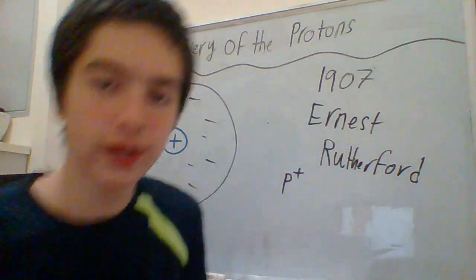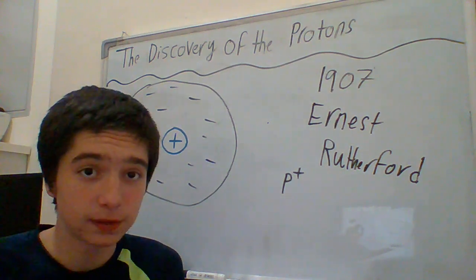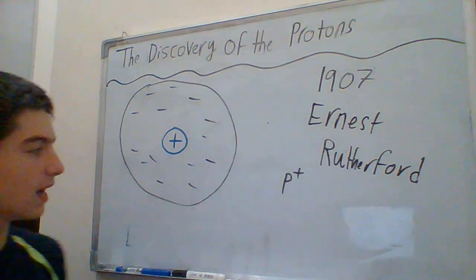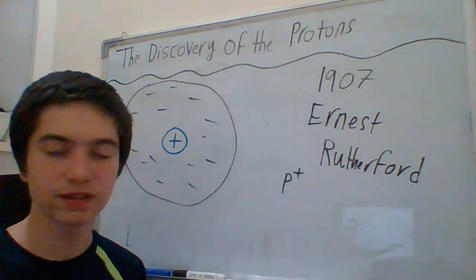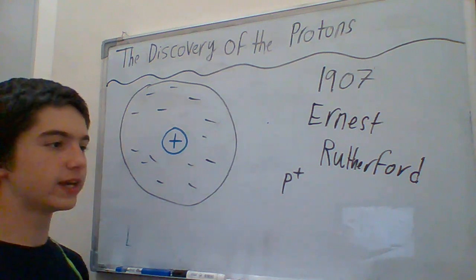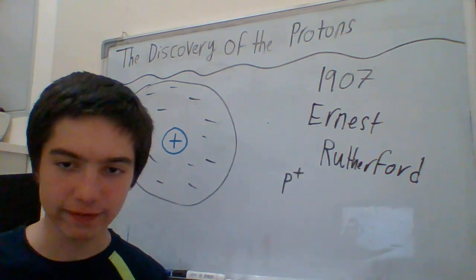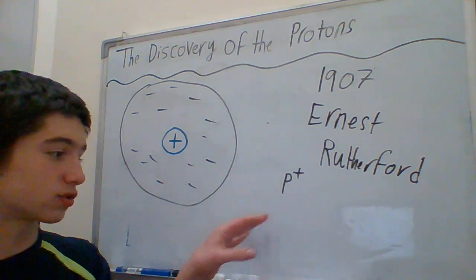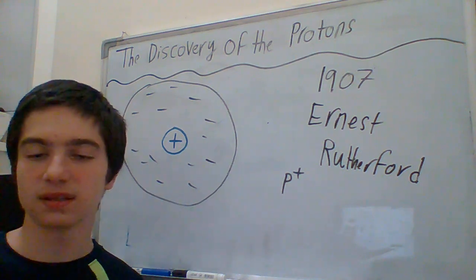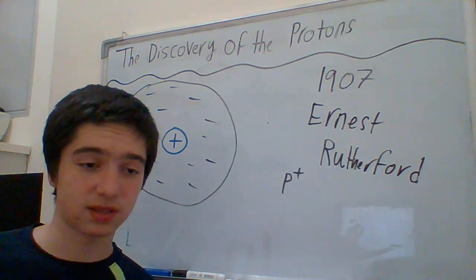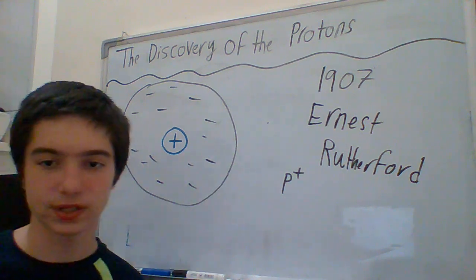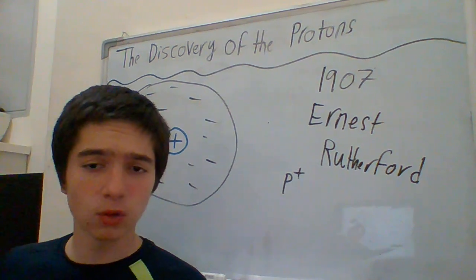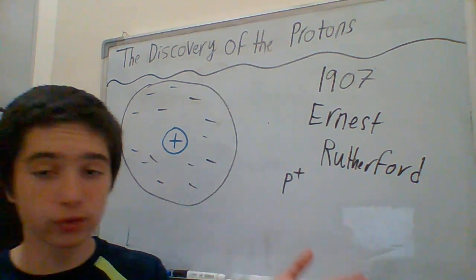Okay, so let's do a quick recap of what happened. Ernest Rutherford shot alpha particles into a gold foil. He saw the alpha particles getting deflected. So he thought, what is that thing that's deflecting the alpha particles if the atoms are, as J.J. Thomson said, having electrons randomly spread around them? He said electrons are spread around randomly, and there are positively charged things in the atom. He didn't say protons. Why didn't those alpha particles just go through it?